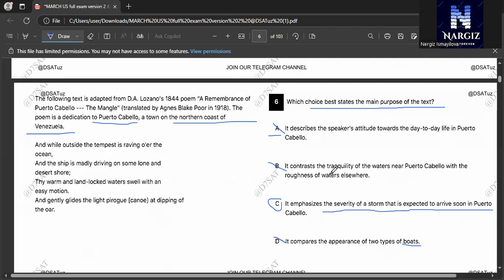So the main purpose of this passage was only about the incoming storm and its effects on the sea.